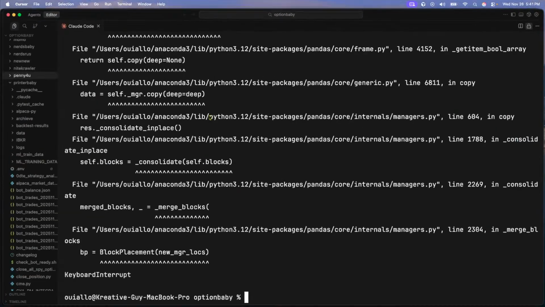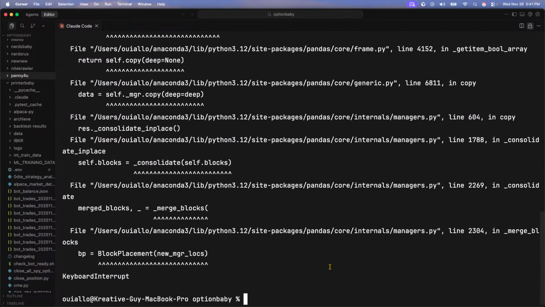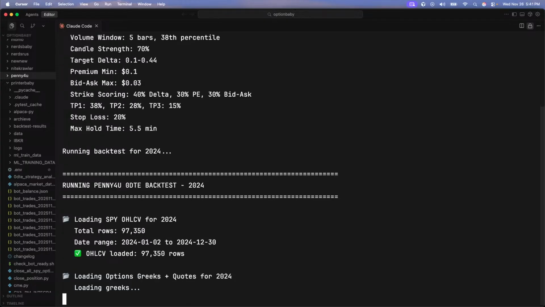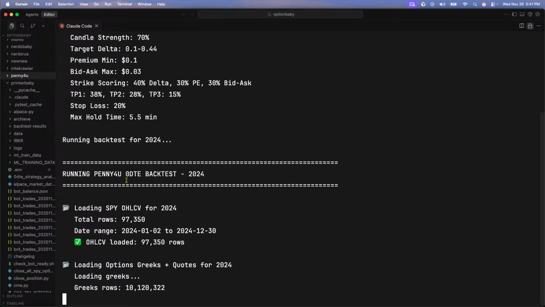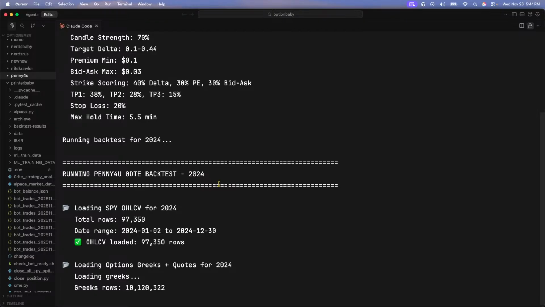Oh, look, hold on. Don't go. Let me just show you this backtest real quick. Let me run an actual backtest so you can see how one is actually working and moving. But let me actually run this backtest. I should have just ran this one before. So this is penny for you, and let me show you how one is supposed to look versus that one we had over there. So it's going to take maybe 2 seconds for it to run.